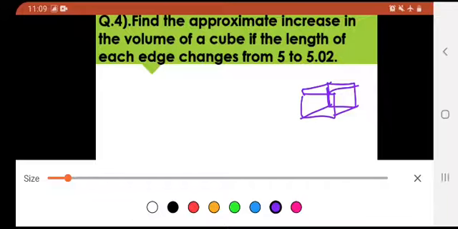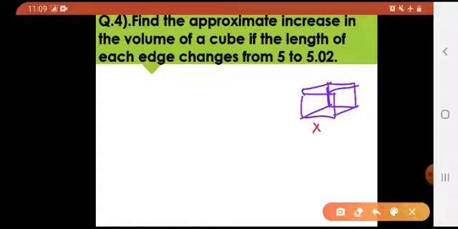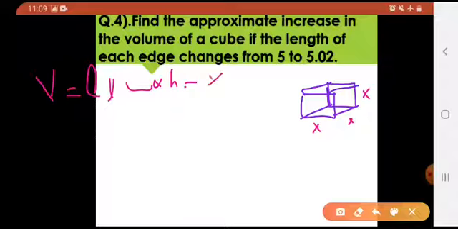Okay, now let's say this is my length, width and height, all three are x. And what is our volume? We all know length into width into height. So here it would be x into x into x, so it would be x cube. Okay? They have given us that the length of each edge changes from 5 to 5.02. This is given in the statement just like question number 1. So it means your x is given to you as 5.